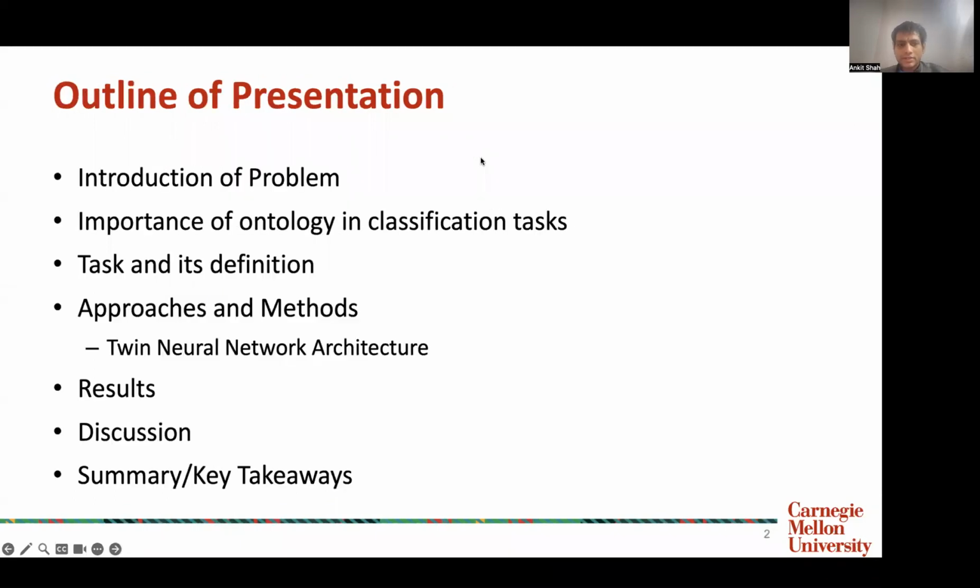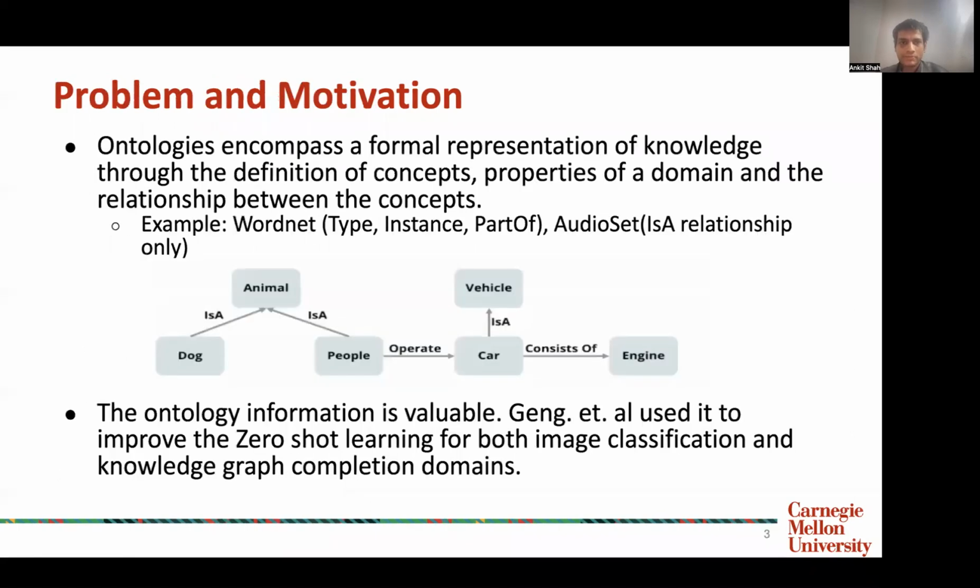The outline of our presentation is as follows. First, we'll be introducing the problem, looking at the importance of ontology, the task and its definition, the approaches that we took in this work, and some results and key takeaways from our work.